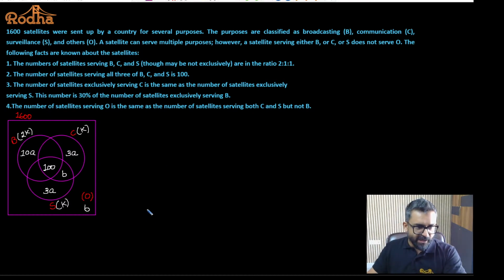Fine. Now, if you look at this, I am left with these two portions. Aren't they going to be equal? Because see, this entire circle is K. This entire circle is also K. This is 100 and B. This is 3A. This is 3A. So if the total has to be equal, this has to be C, and this has to be C. Both of them need to be equal. Do you get the point?